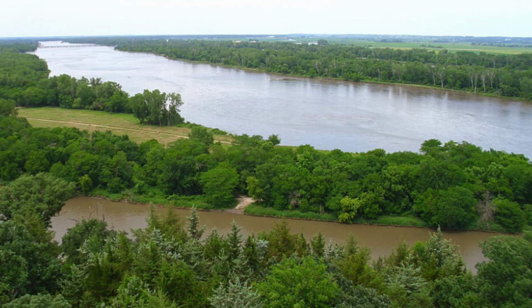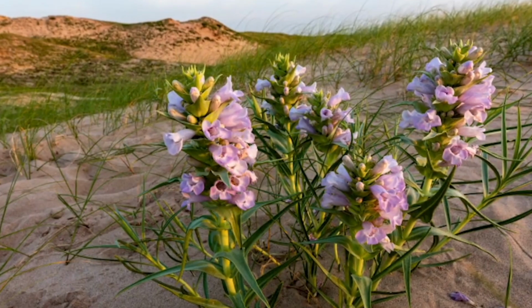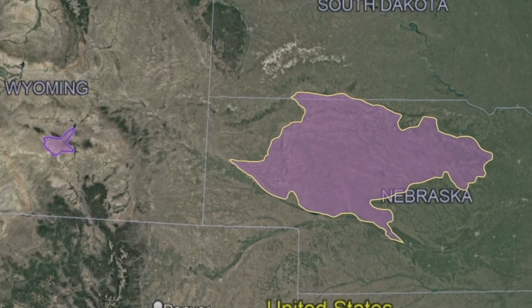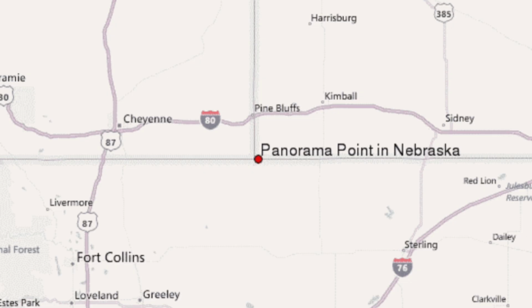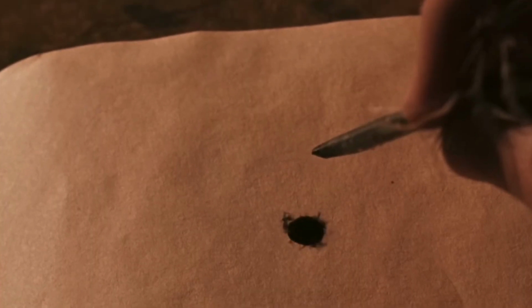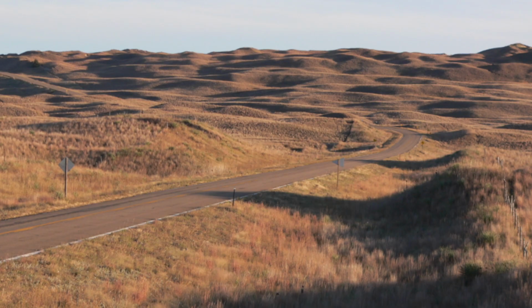The Platte Valley may be one of the most notable parts of the state, which stretches across a large part of it. To the west, vast sand dunes make up what is known as the High Plains, which is where you'll find the state's highest point, Panorama Point. It should be no surprise that this is right by the border with Wyoming and Colorado at 5,424 feet. That's also near the 3-state marker, which is on private property, but you can pay a small fee and sign the book.